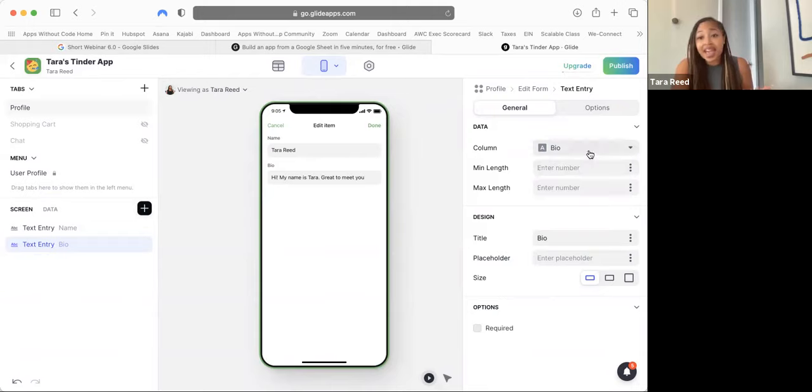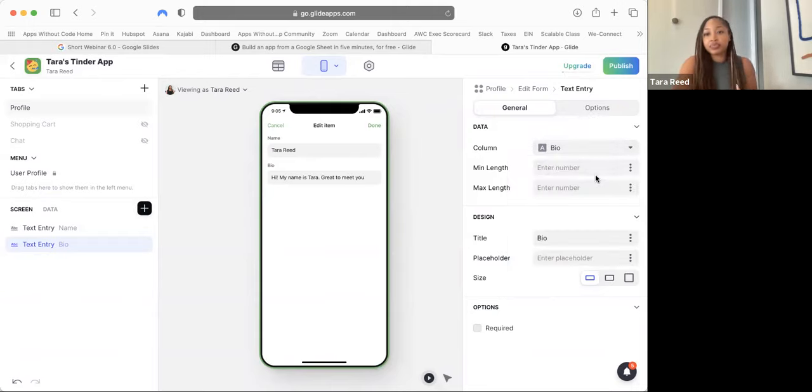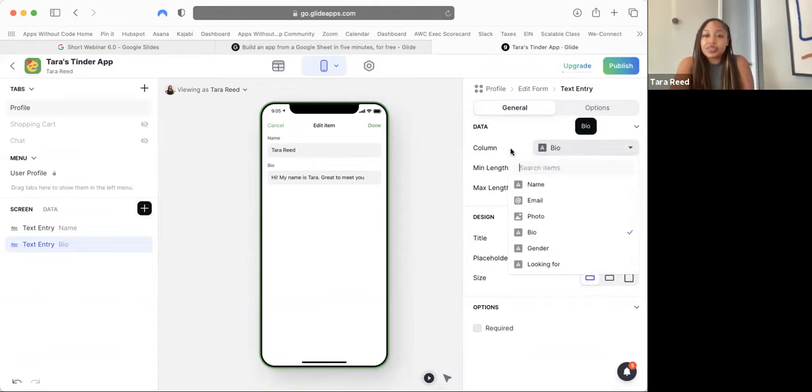And it's probably going to guess what you want it to be. But if not, over here, we need to say what kind of information this is, right? So if yours automatically put in bio, that's good. If not, you see where it says data column? What it's asking is, hey, when someone types in something in here, where do you want me to save it in the database? Apps are dumb. It really does not know, right?